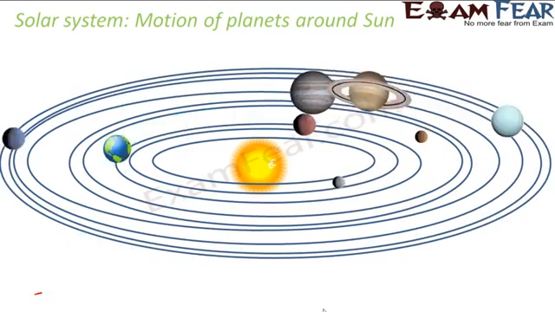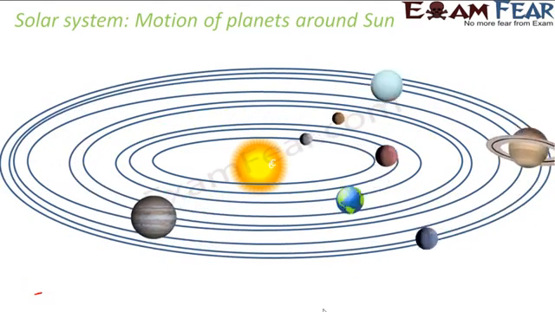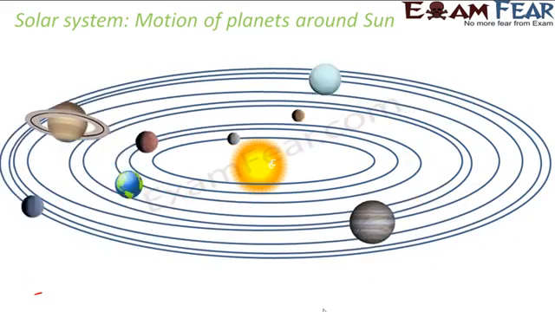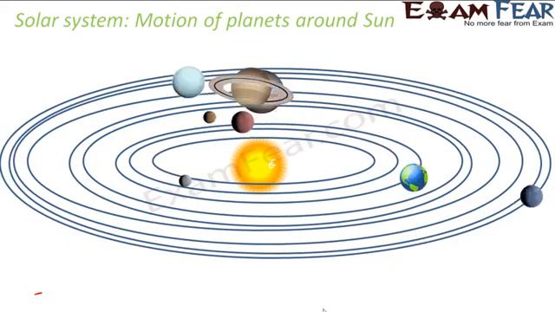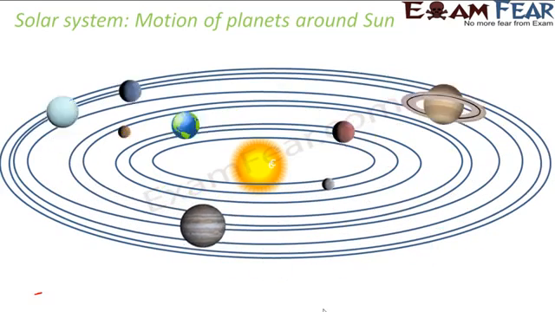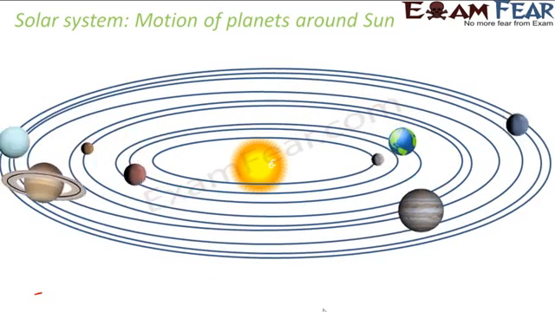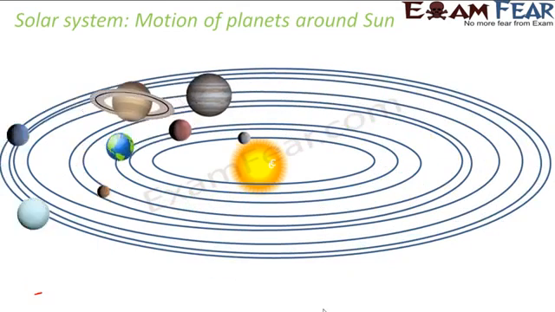They all keep moving around the sun in these kinds of orbits. That's because the planets are being attracted by the sun. At every point they are being attracted towards the sun, and because of that centripetal force, they are able to stay maintained in these orbits. That is, they do not fly away in different directions.